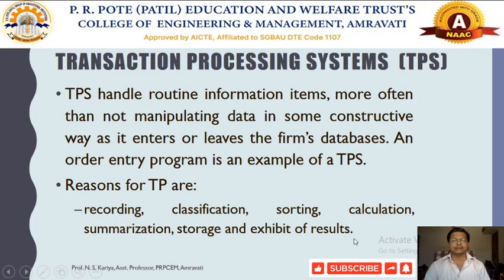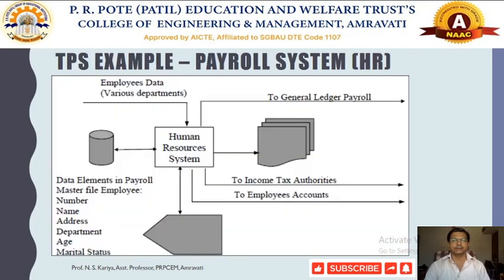These are simple things associated with the transaction processing system, because all these transactions are routine in nature. An operational executive just has to enter and record the data into this information processing system.